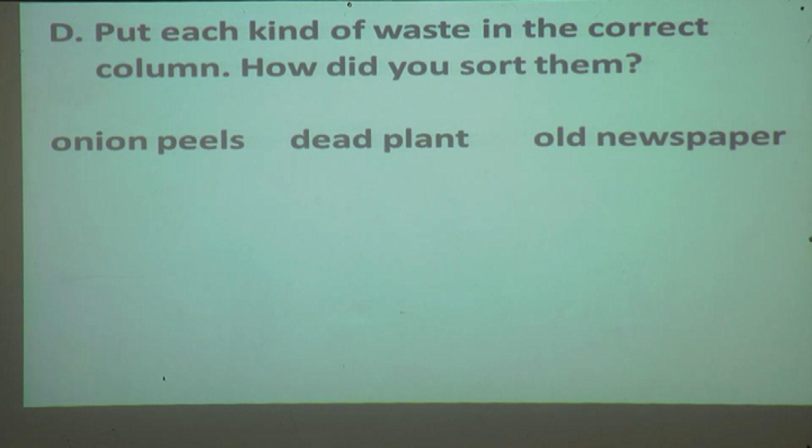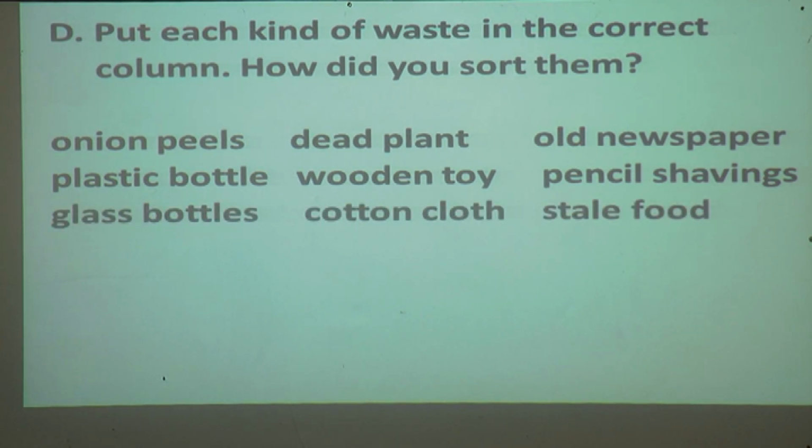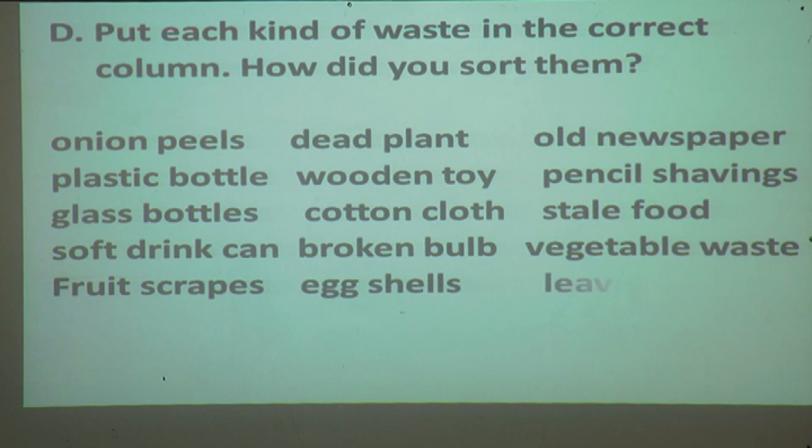Onion peels, dead plants, old newspaper, plastic bottle, wooden toy, pencil shavings, glass bottle, cotton cloth, stale food, soft drink can, broken bulb, vegetable waste, fruits, eggshells, leaves, chicken bone.